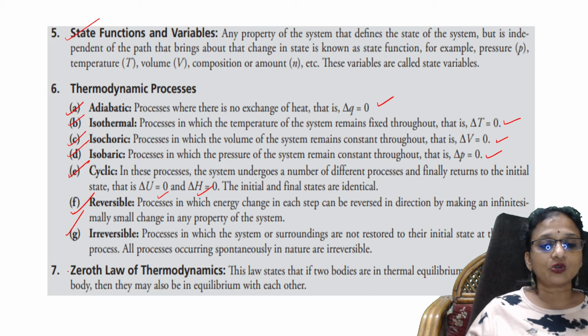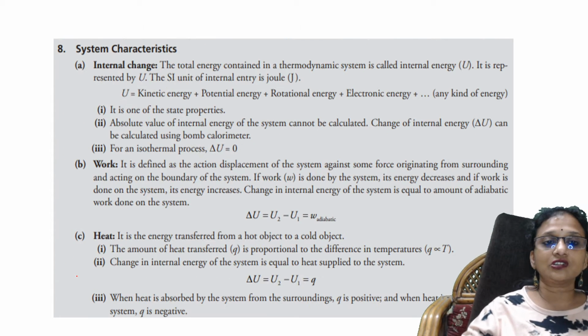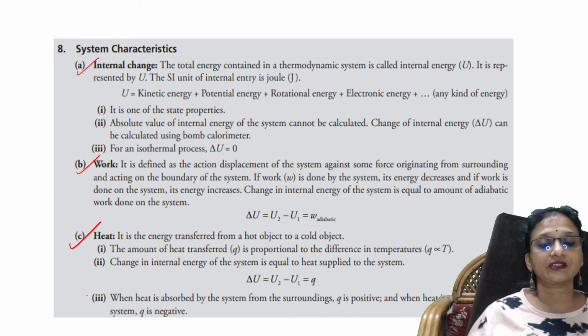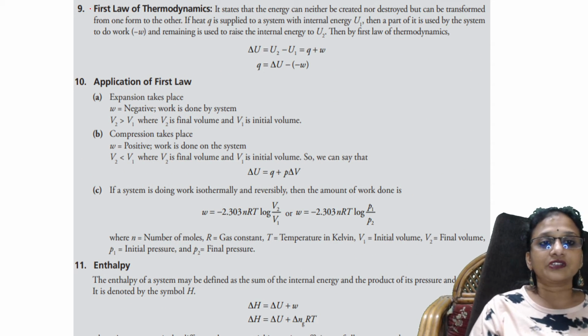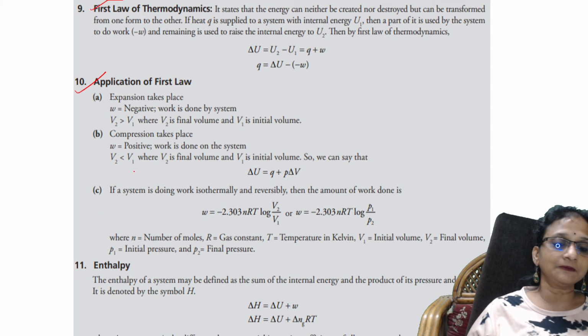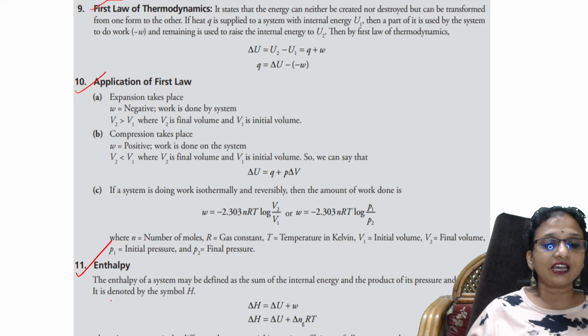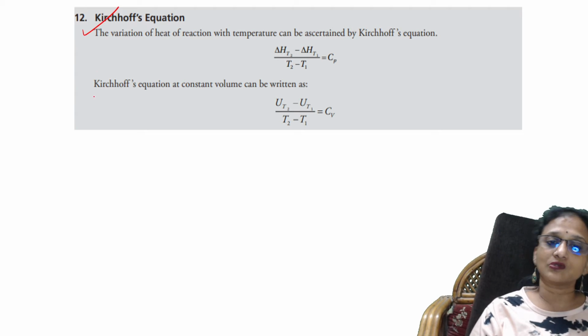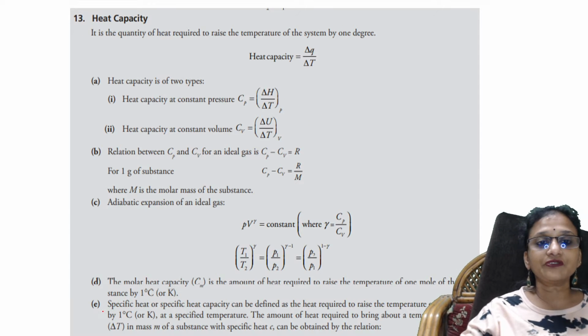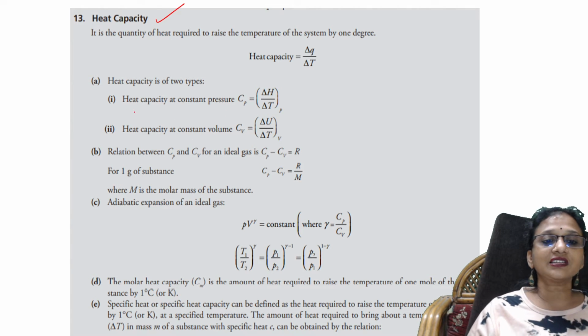After that, I took up a concept called the zeroth law. What are the system characteristics? What is going to happen to internal energy change? If work is done, what is going to happen? If heat is generated, how do you calculate the change in heat? Then gradually comes the first law of thermodynamics, where I've given the applications of the first law and everything. Then gradually I took up enthalpy, and I explained the enthalpy concept. Another important thing, Kirchhoff's equation, is also here. Very important. Gradually from Kirchhoff's, I took it to a concept called heat capacity. In heat capacity, you have two things: heat capacity at constant pressure and heat capacity at constant volume.